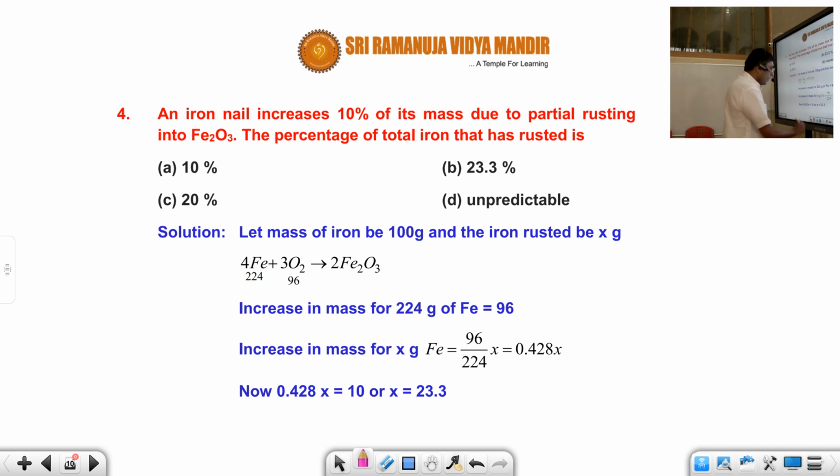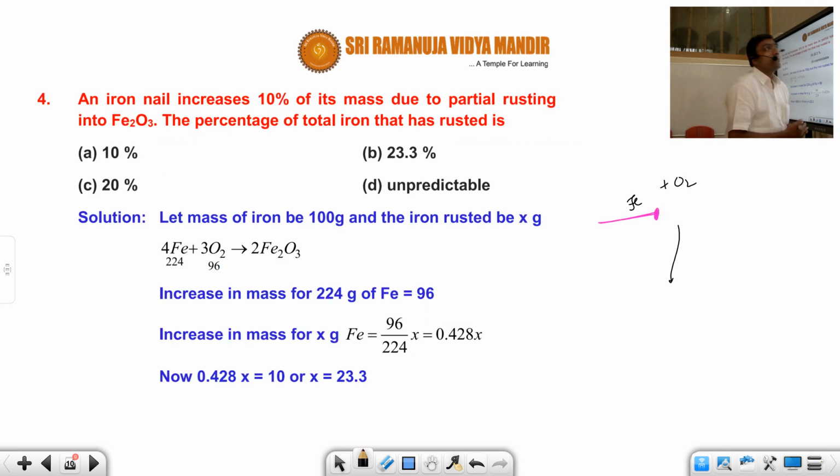You know very well, you have an iron nail. For example, let us take this is the iron nail. This iron nail gets exposed to oxygen. And as time progresses, you know very well, corrosion is a reaction whose rate is very low. So slowly corrosion takes place. You can see the iron gets rusted slowly. So it forms Fe2O3, its oxide.